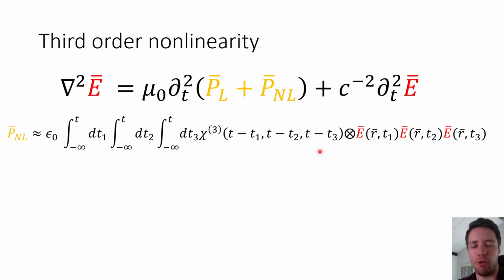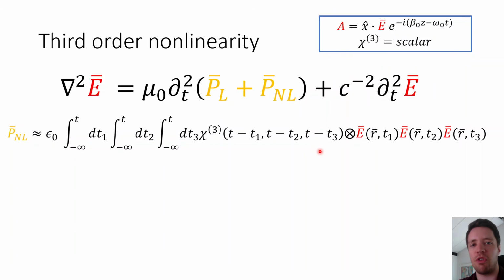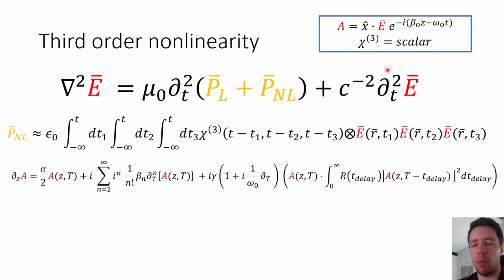Now, that's quite a complicated formula, but it turns out that we can apply some simplifying approximations. For example, that the chi3 tensor is actually just a scalar, and also that we can look at the envelope of the electric field rather than the actual electric field. Using those tricks and also some other ones, we can eventually derive the general nonlinear Schrodinger equation.